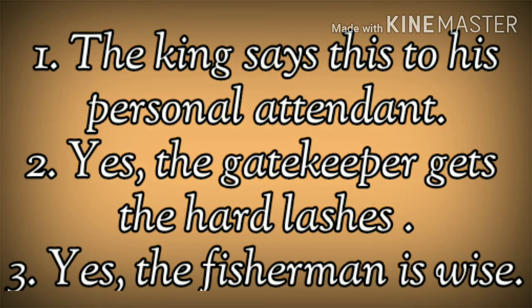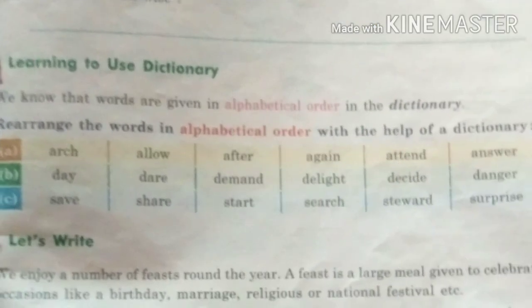Next question. Does anybody get hard lashes? Who is that person? Yes, the gatekeeper gets the hard lashes. Now the last question. Is the fisherman wise? Yes, the fisherman is wise. So the answers are: the king says this to his personal attendant. Next one, yes, the gatekeeper gets the hard lashes. Last answer, yes, the fisherman is wise.